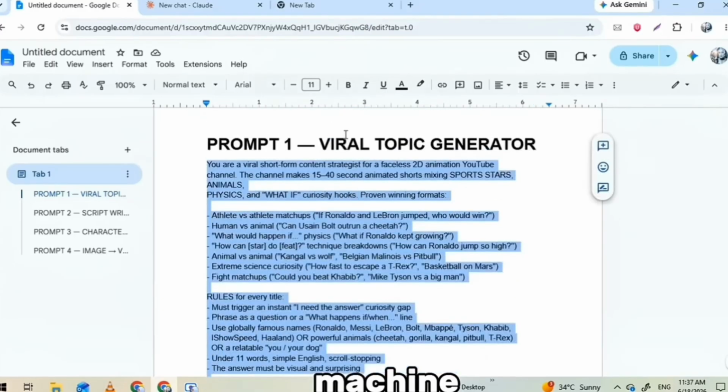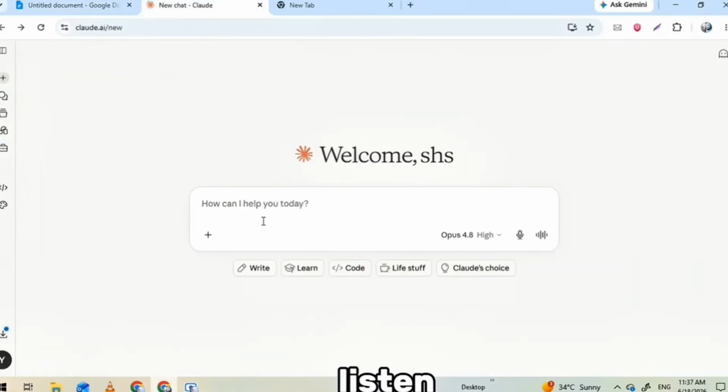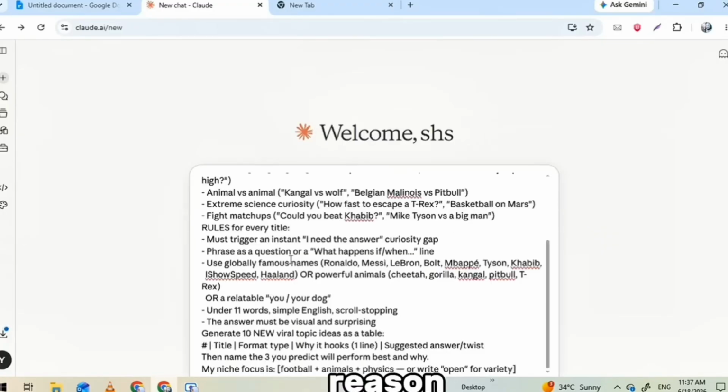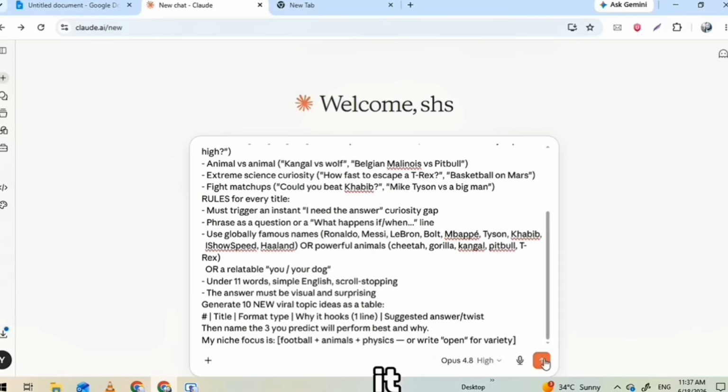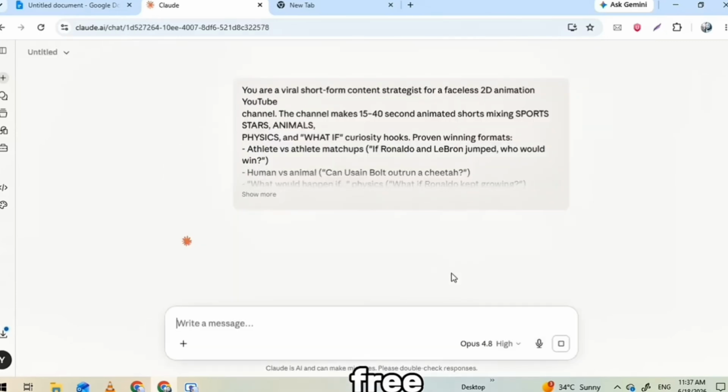We're starting with the first one, and this one's the Idea Machine. It's built purely for topic generation. So copy that first prompt, and listen, do not edit it, don't tweak a word. I wrote it a specific way for a reason, and changing it is exactly where people break their results. Just copy it clean. Now open Claude, that's the free AI we're using for this part, and paste the prompt straight in, hit generate, and watch what happens.